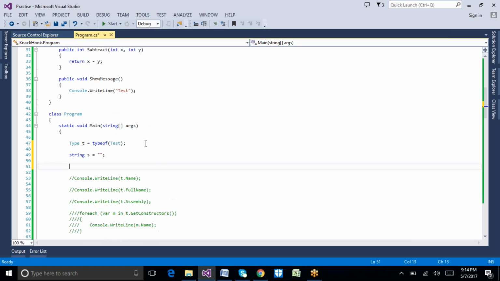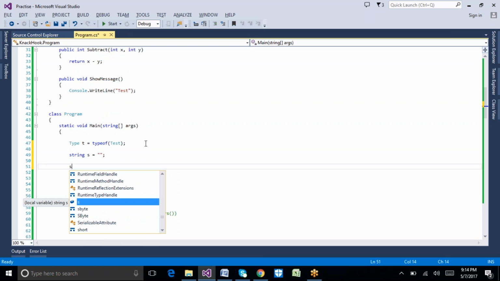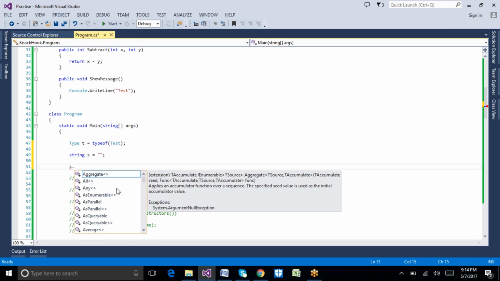Now if I type s dot, we are able to see all the methods, right? What methods are available, what properties are available, what other members are available, all of that we are able to see here. That is what we call context options or IntelliSense support in Visual Studio.